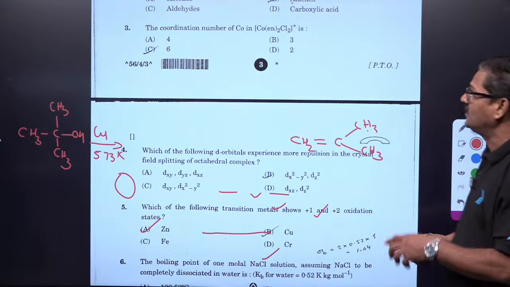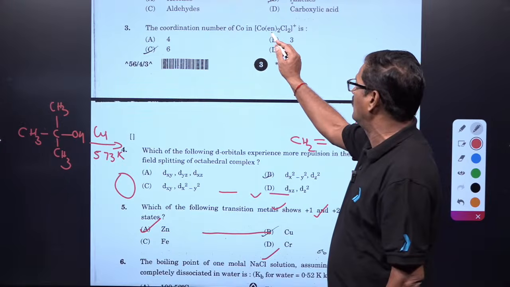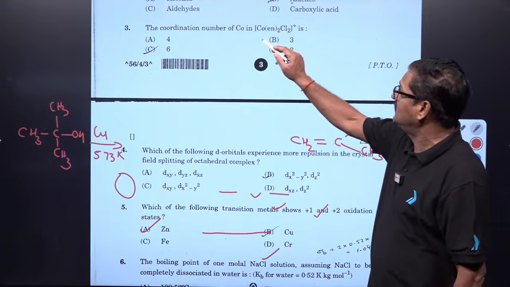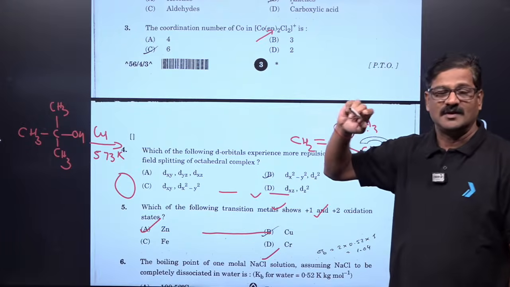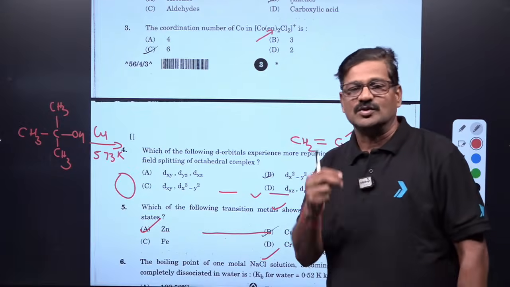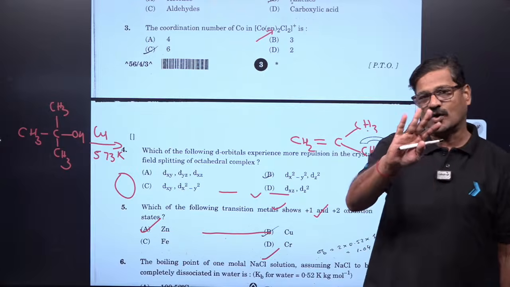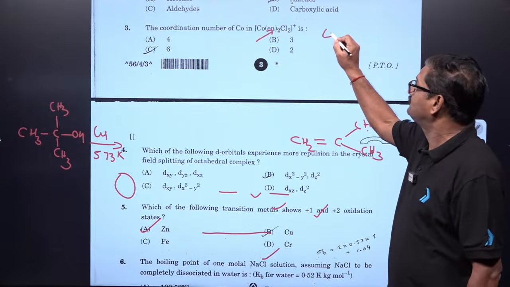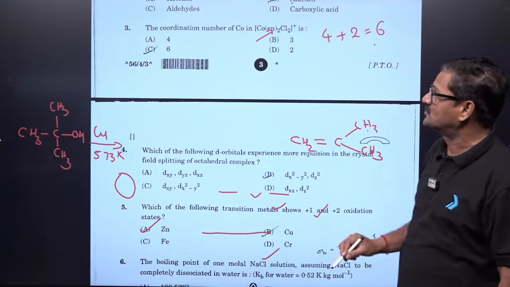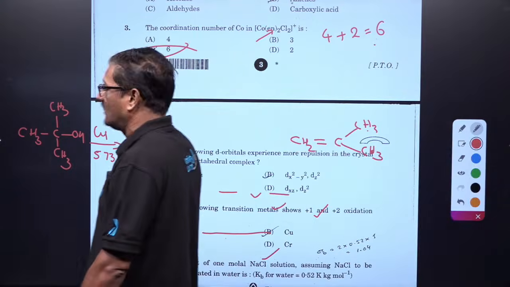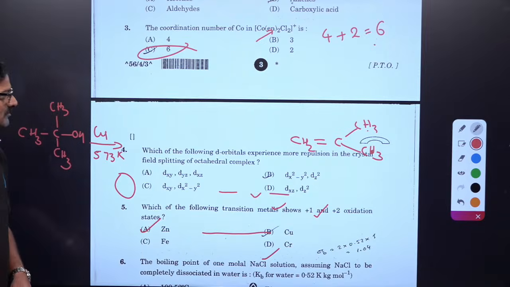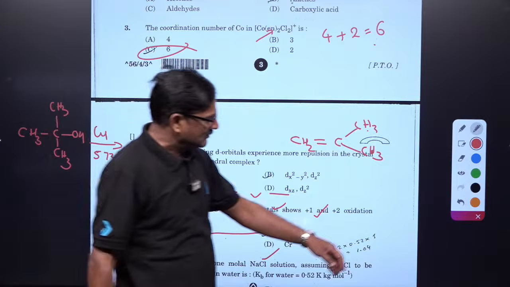You can see the coordination number of Co in Co(en)2Cl2. What is en? Ethane-1,2-diamine. One en has denticity 2, two en will have denticity 4, and adding the two chlorines gives 6. So I think the answer is 6, the coordination number is 6. And let's see here.